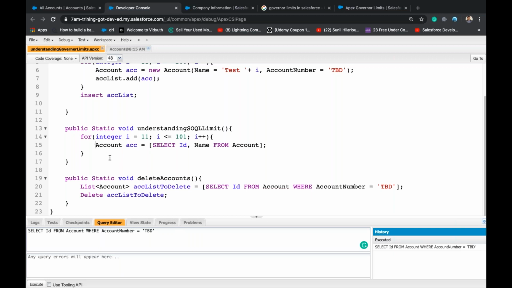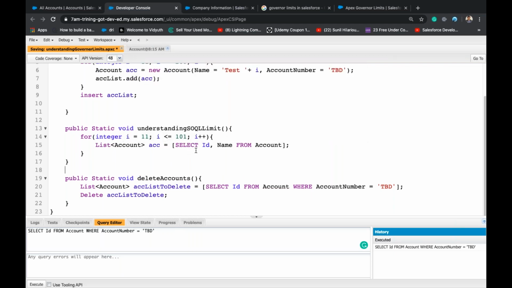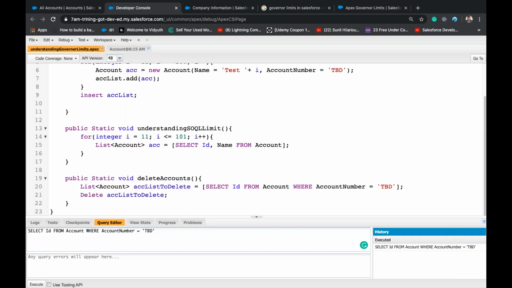So it should be a list, right? List of Account. So it executed because 150 is the limit, if you remember.